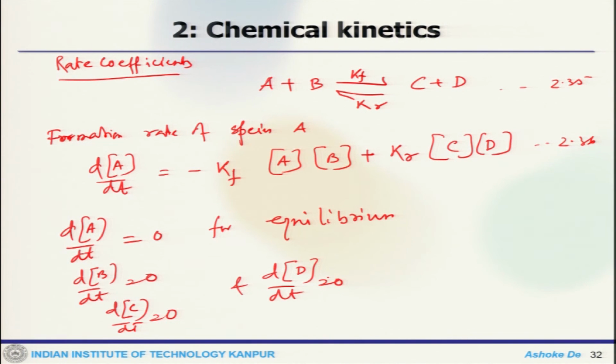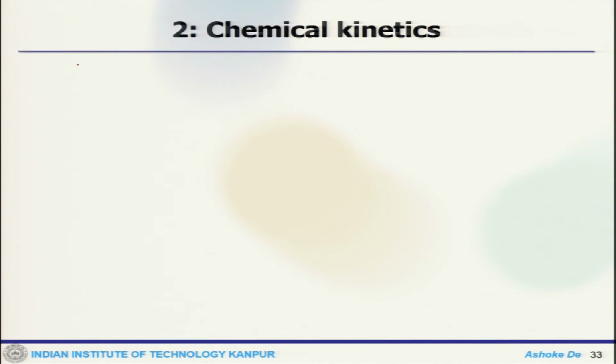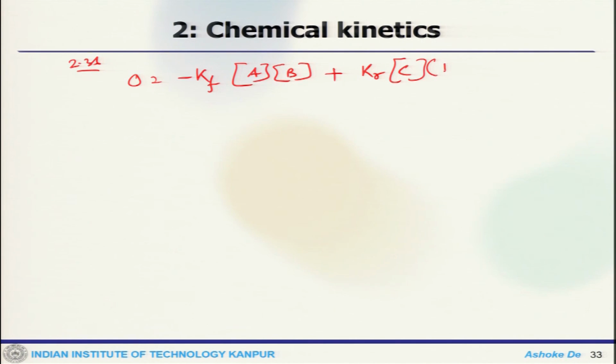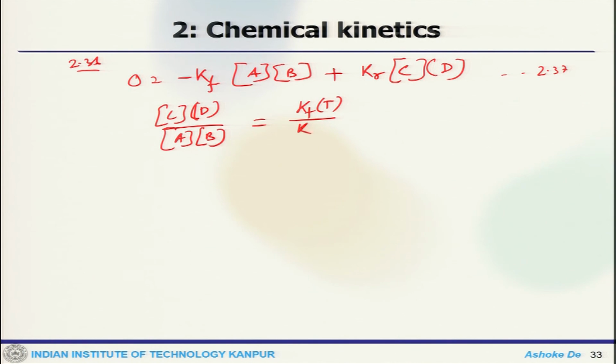To maintain the equilibrium, these things need to go to 0. So, now from equation 2.36 one can get 0 equals minus Kf A B plus Kr C D. If you rearrange this, it would be concentration C into D over concentration A into B equals Kf by Kr.